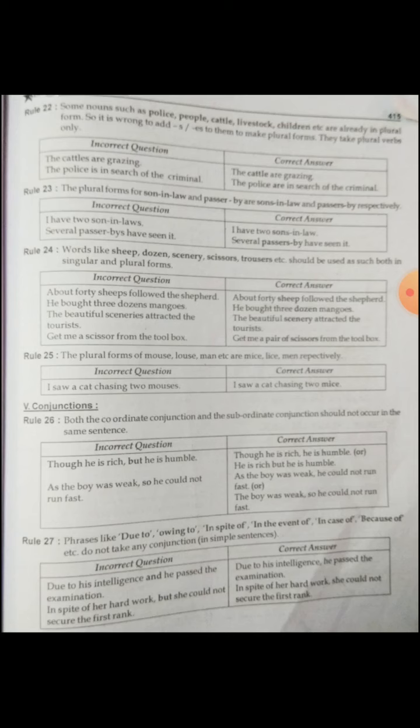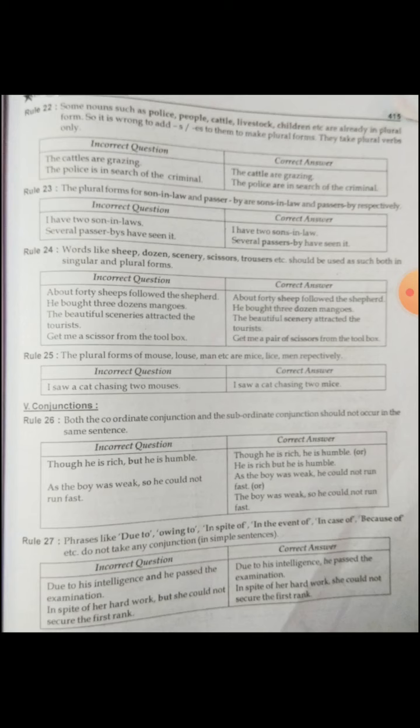We'll continue today. Rule number 22. Some nouns such as police, people, cattle, livestock, children, etc. are already in plural form. So it is wrong to add s, es to them to make plural forms. So they take plural verbs only. These words are already in plural form, so we should not add any s or es to these words. And also they take plural verbs only.